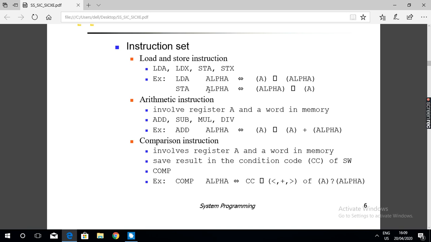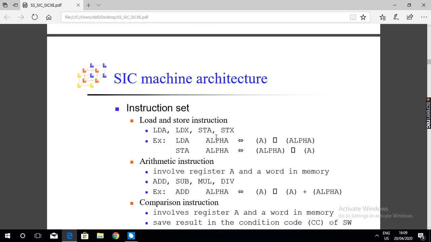LDA means load the content of a memory location to the accumulator. STA means store the content of the accumulator into the memory location. These are examples of direct addressing mode.